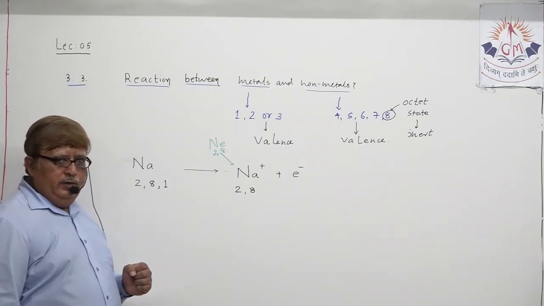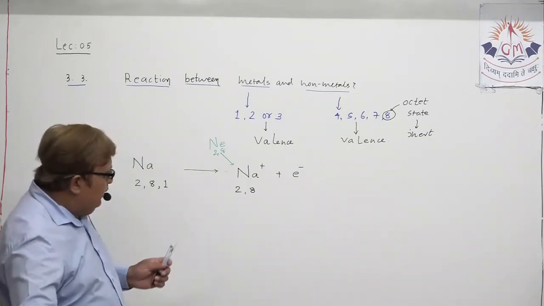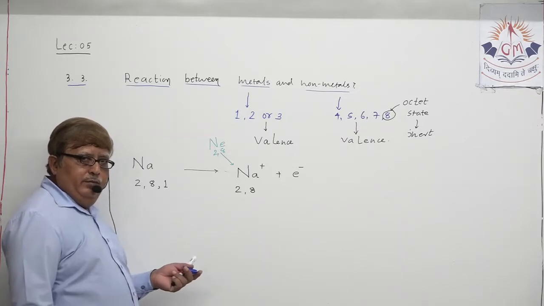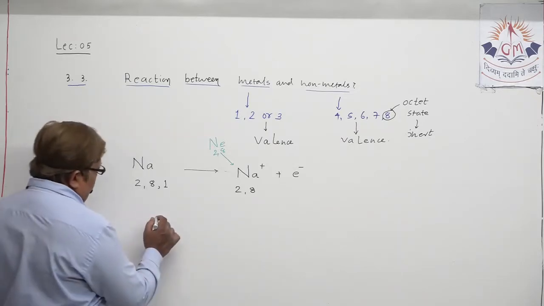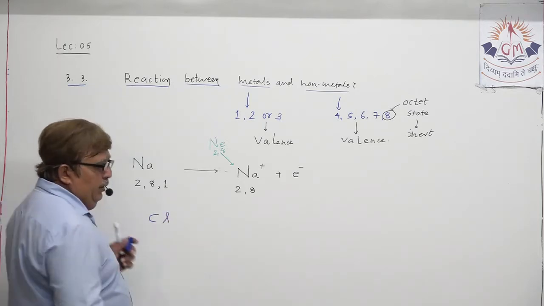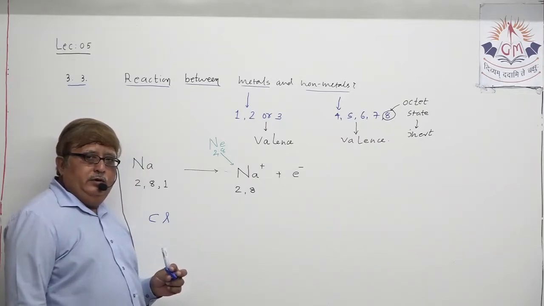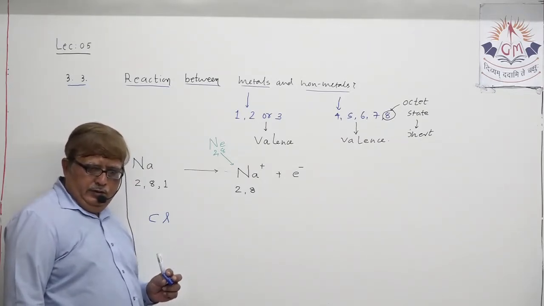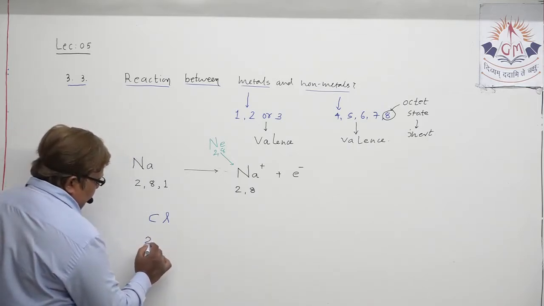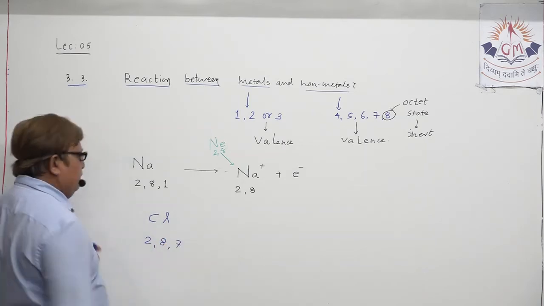So the sodium ion has lost one electron already. Now my dear student, sodium is a metal, as you all know. Now if I write chlorine, Cl, can you remember the atomic number of chlorine? That is 17. Okay? And the electronic configuration, if I start writing, is 2, 8, 7.